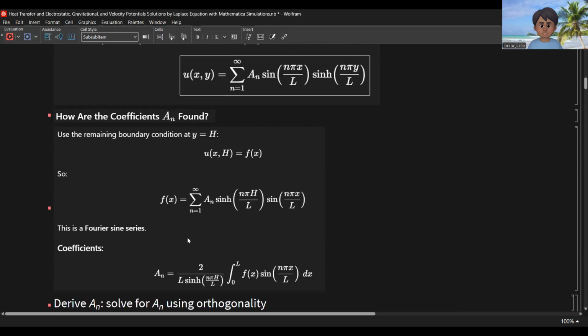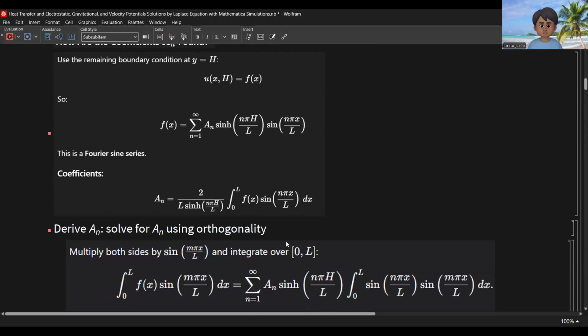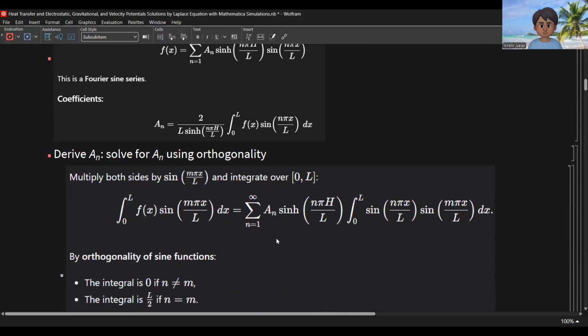So this is a Fourier sine series, and we have the coefficient here. We are going to derive this e sub n. Here we have to multiply both sides by sine of n pi x over L and integrate from 0 to L. So we have this.